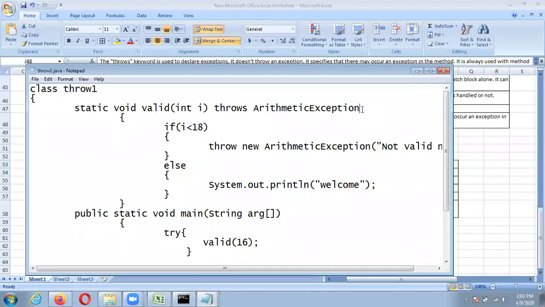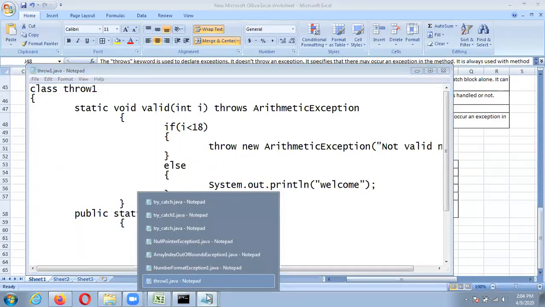So you can write ArithmeticException, comma, NullPointerException, or ArrayIndexOutOfBoundsException, like this. So you can use throws like this with the method, and the throw keyword can be used like an object.